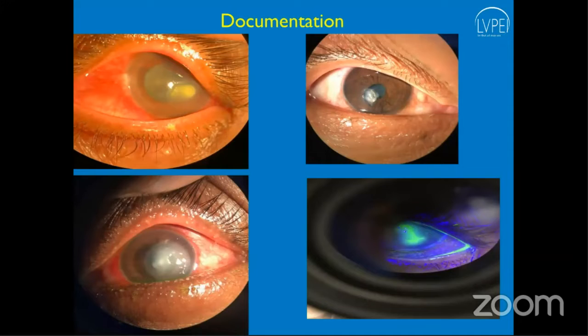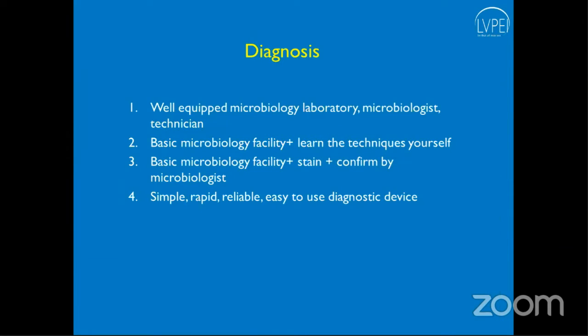So it is very important to document photos, to document the clinical findings. Now, these are the 4 photos which have been sent to us from our secondary centers by the residents, with the help of a mobile camera, an Android phone, from the eyepiece of the slit lamp. Documentation is very important to know exactly what the diagnosis is, and serial documentation, if done properly, can give an idea whether the ulcer is resolving or deteriorating.